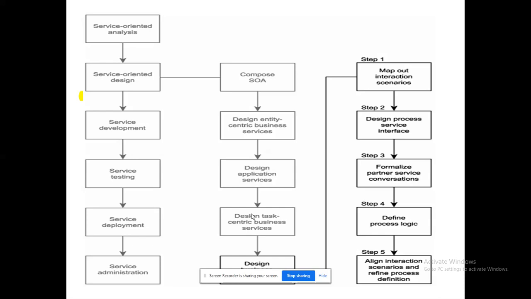When I go for BPMN, I have symbols available. For the starting event, a normal circle. For an intermediate event, a circle which is again encircled with another circle. The end event is denoted by a filled dark circle. By that I can identify the starting event, the closing event, and the intermediate event.